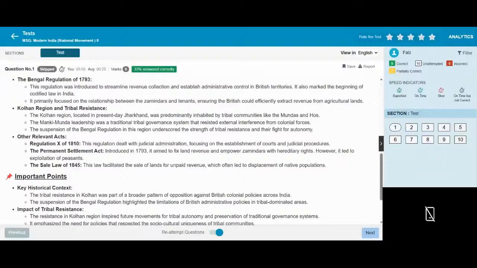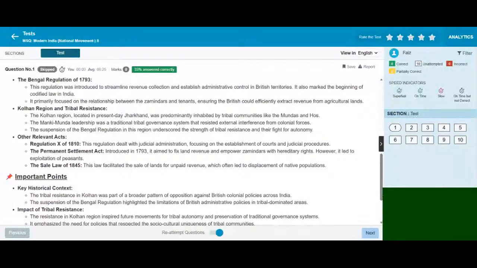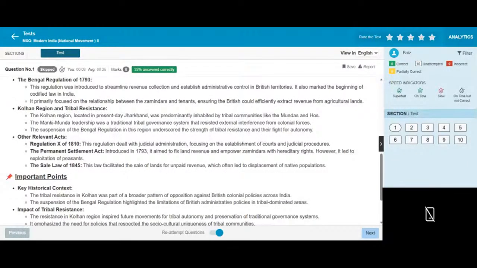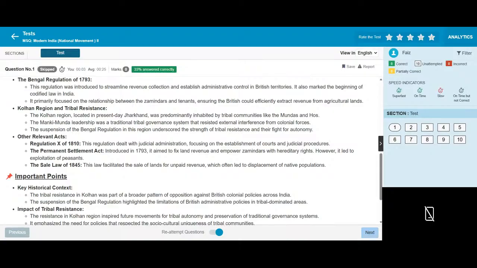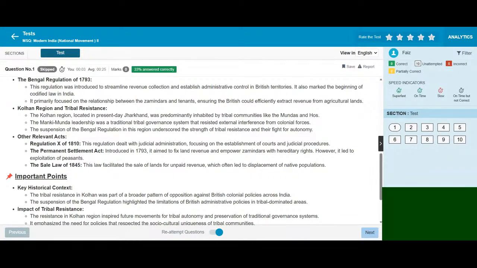It primarily focused on the relationship between the Zamindars and tenants, ensuring efficient extraction of revenue from agricultural lands, the Kolhan region, and tribal residents.